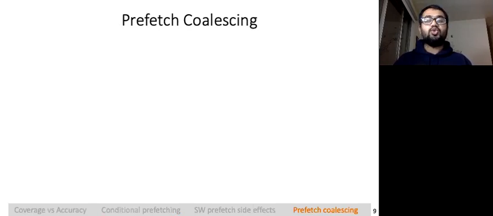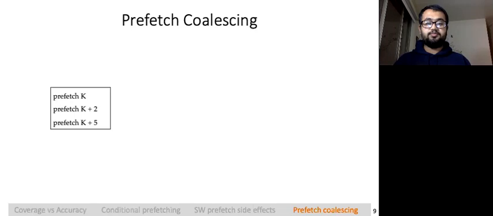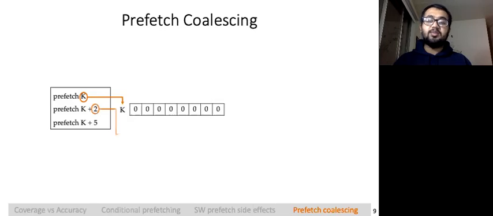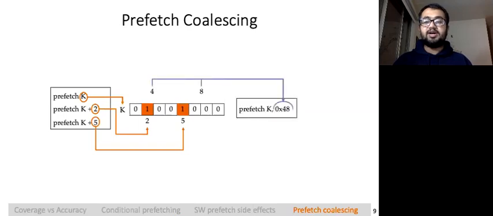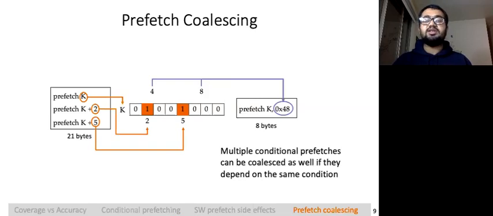For many applications, we observe many prefetch instructions that bring in nearby cache lines. We can consider one of those prefetch as base and represent the remaining ones with the small bit mask. This bit mask then can be used as another prefetch parameter to coalesce multiple prefetch instructions into a single one. This way, the original 21 bytes of prefetch instructions can be replaced by only 8 bytes of prefetch instruction. Moreover, multiple conditional prefetches can be coalesced as well if they depend on the same condition.